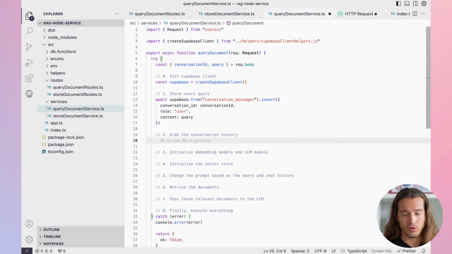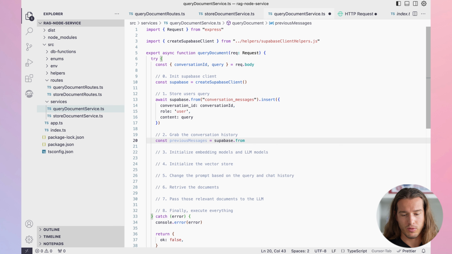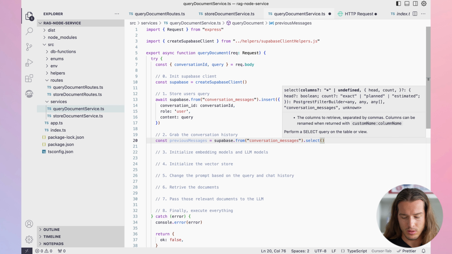Now, the conversation history. Const previous messages is Supabase from, again, conversation messages. This time we select everything, right?